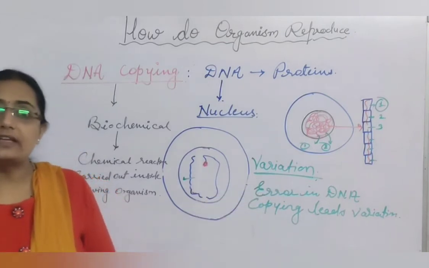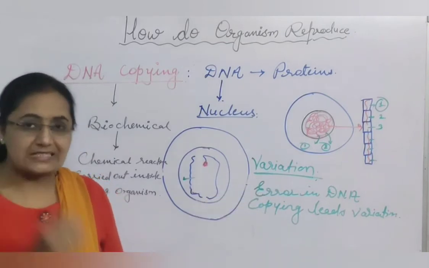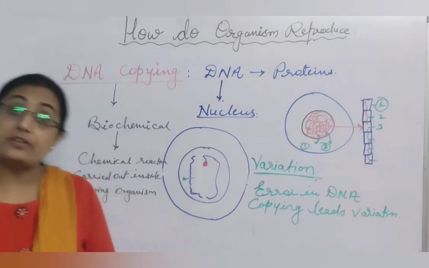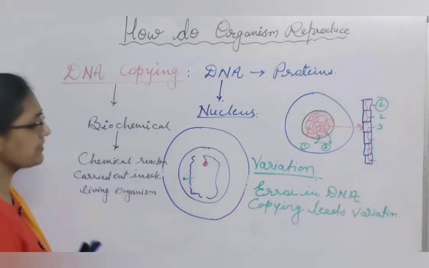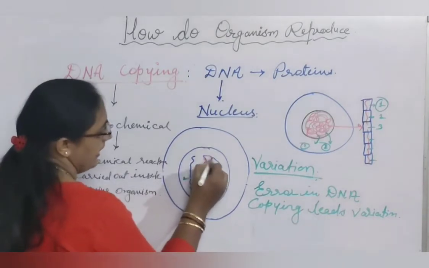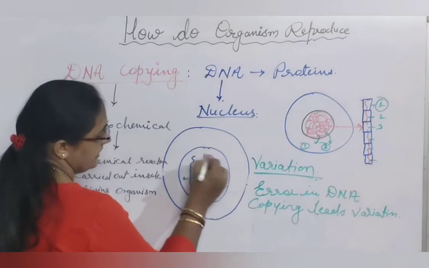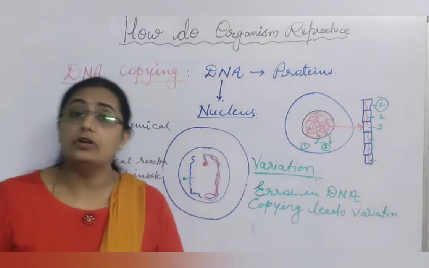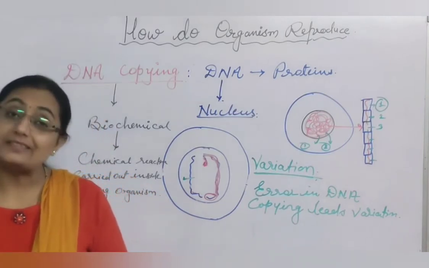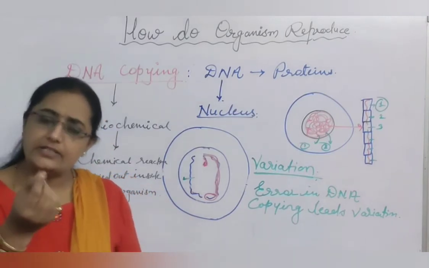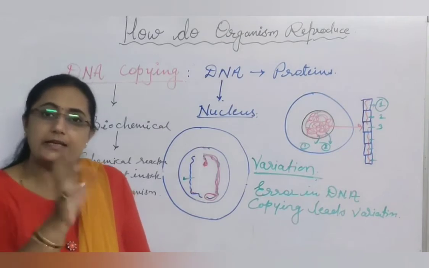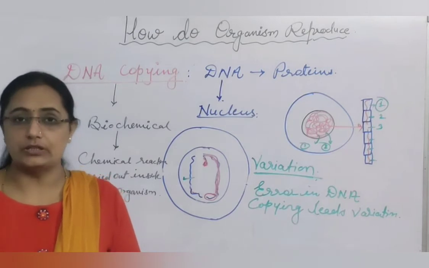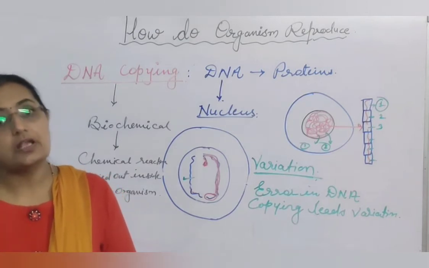These variations are not always slight. Sometimes variations are drastic. In such cases, if suppose maximum variations are carried out here and this structure is totally different, 99% different and only 1% is the same, then that organism will not be able to survive, because of the drastic change in DNA. A slight change in DNA, slight variation here and there, is manageable. So sometimes this variation is beneficial, but sometimes it is not beneficial.